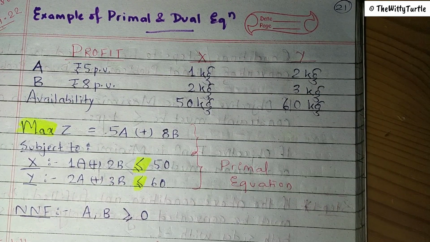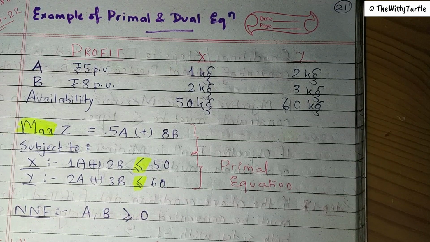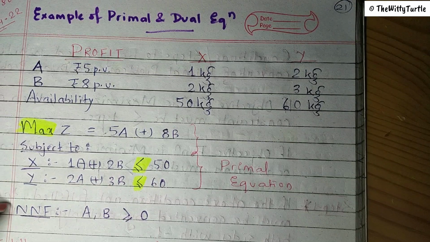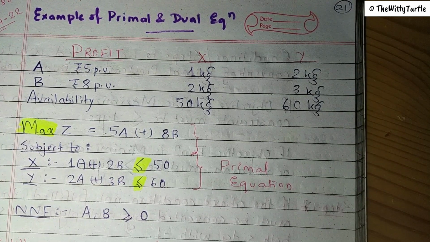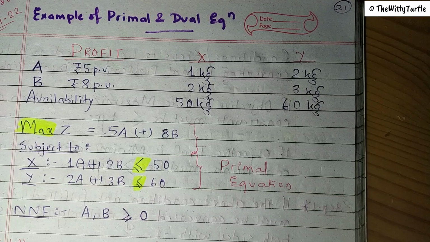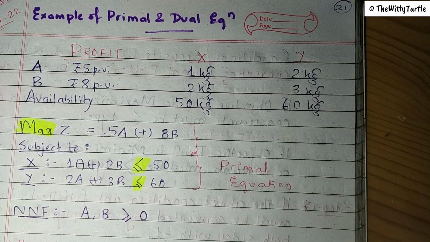And when it comes to reducing cost, in that case we need to go for minimization function, right? The objective function should be to minimize the cost, be it material, be it labor, or anything else. So when we are talking about primal equation, whatever we have done till now, all those techniques come under primal equation, right? So let's take a small example here.